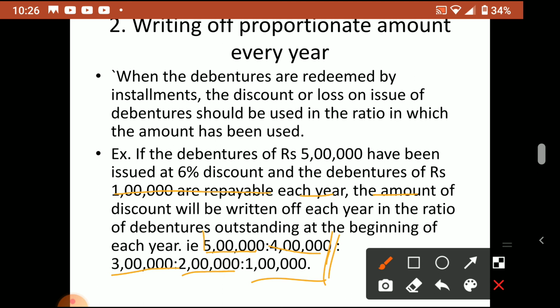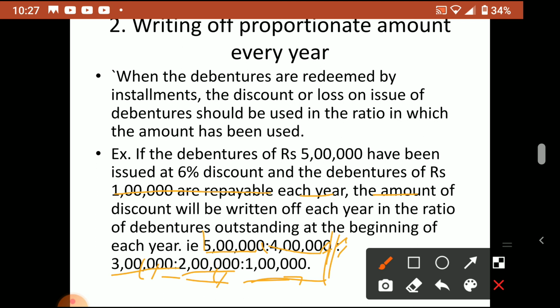So first year 5 lakh is there. At the end of the year 1 lakh we paid back. So remaining 4 lakh. For the second year we pay again 1 lakh. So remaining 3 lakh. After the third year again we repay 1 lakh. So then it becomes 2 lakhs. So again we repay 1 lakh. So last it will become 1 lakh.